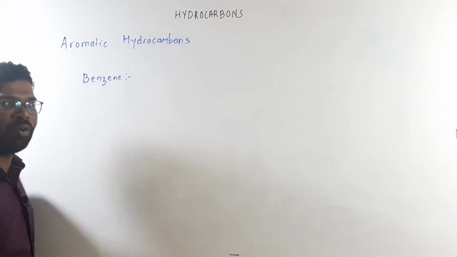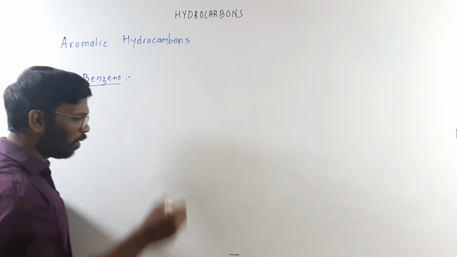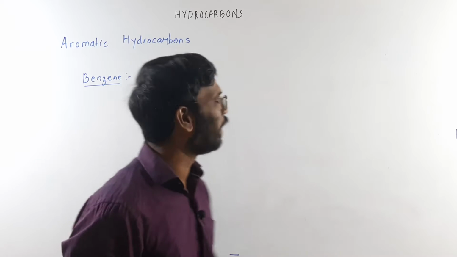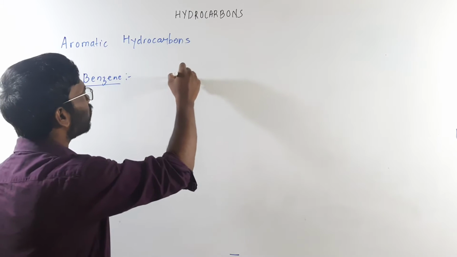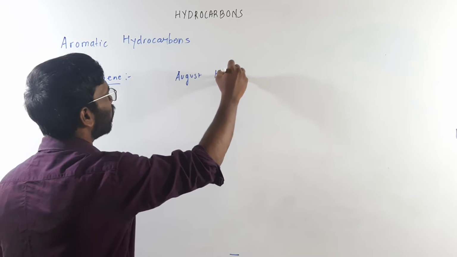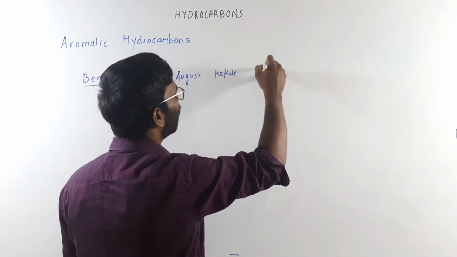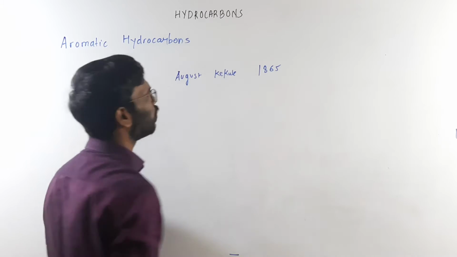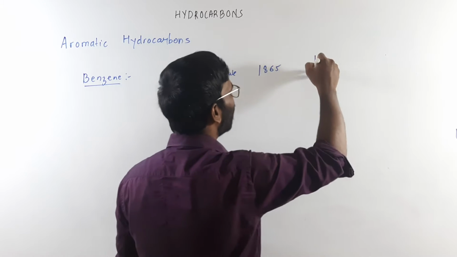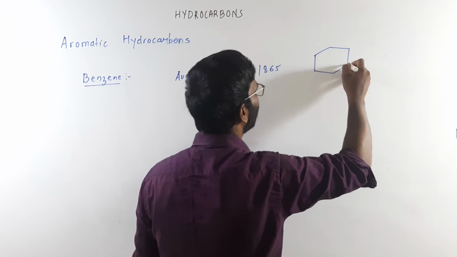Now we know how benzene looks. The first structure given for benzene was by Kekulé. His name was August Kekulé. In the year 1865, he gave a structure this way, which we follow presently.